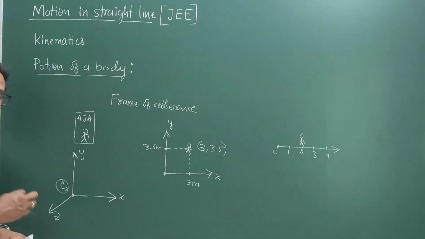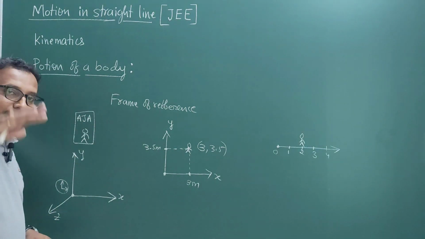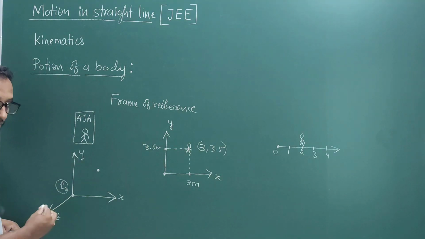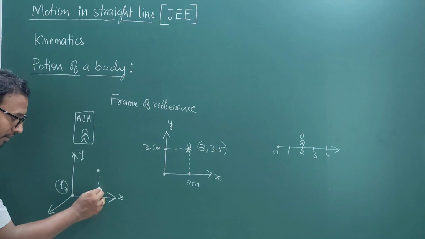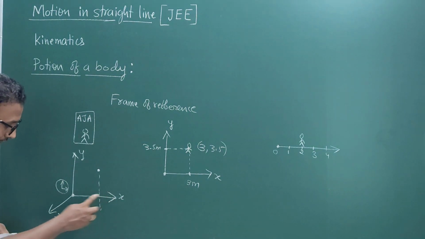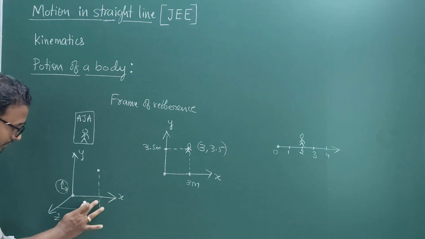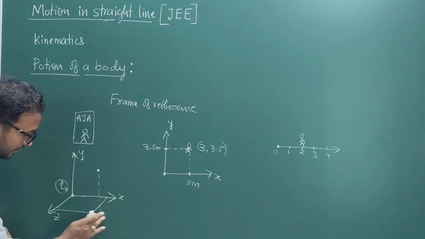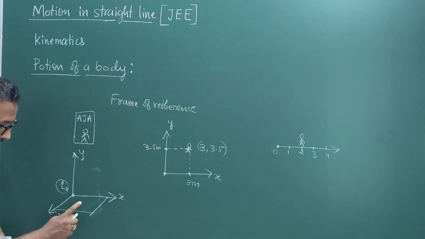Similarly, in 3 dimensions also. Say for example, the body may be in free space. It is not in a plane or on one particular axis. The body is here. From this position in space, I will draw a perpendicular to the xz plane, or zx plane, something like this. I will draw a bigger plane over here. So this is a plane.